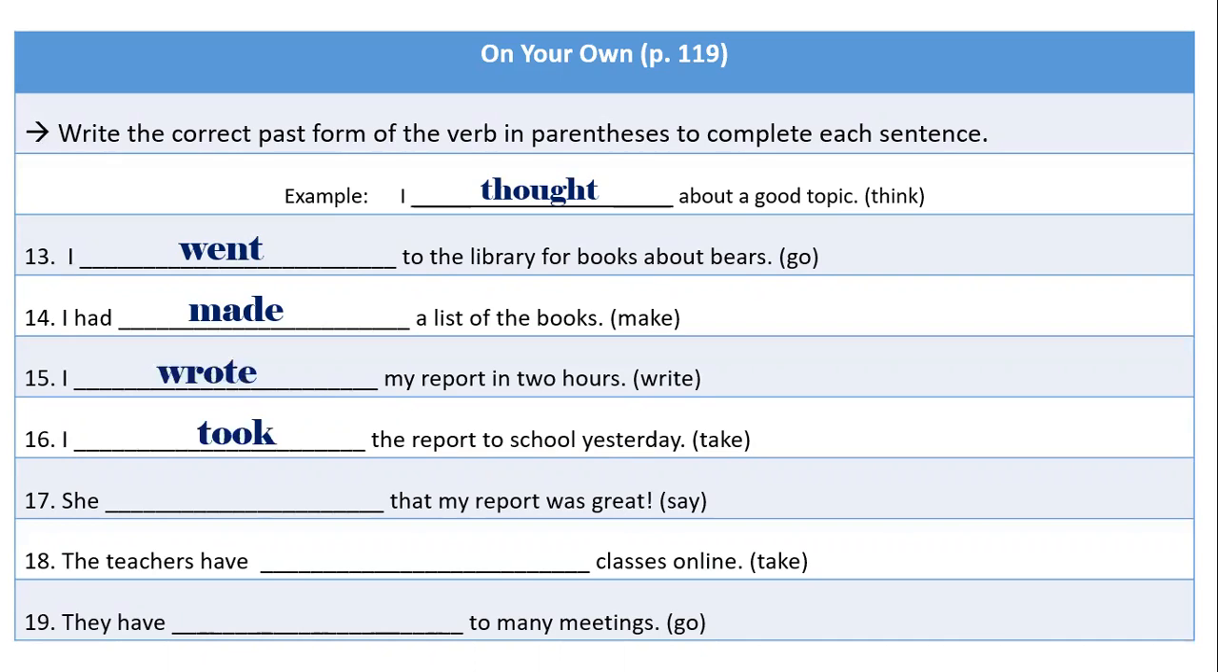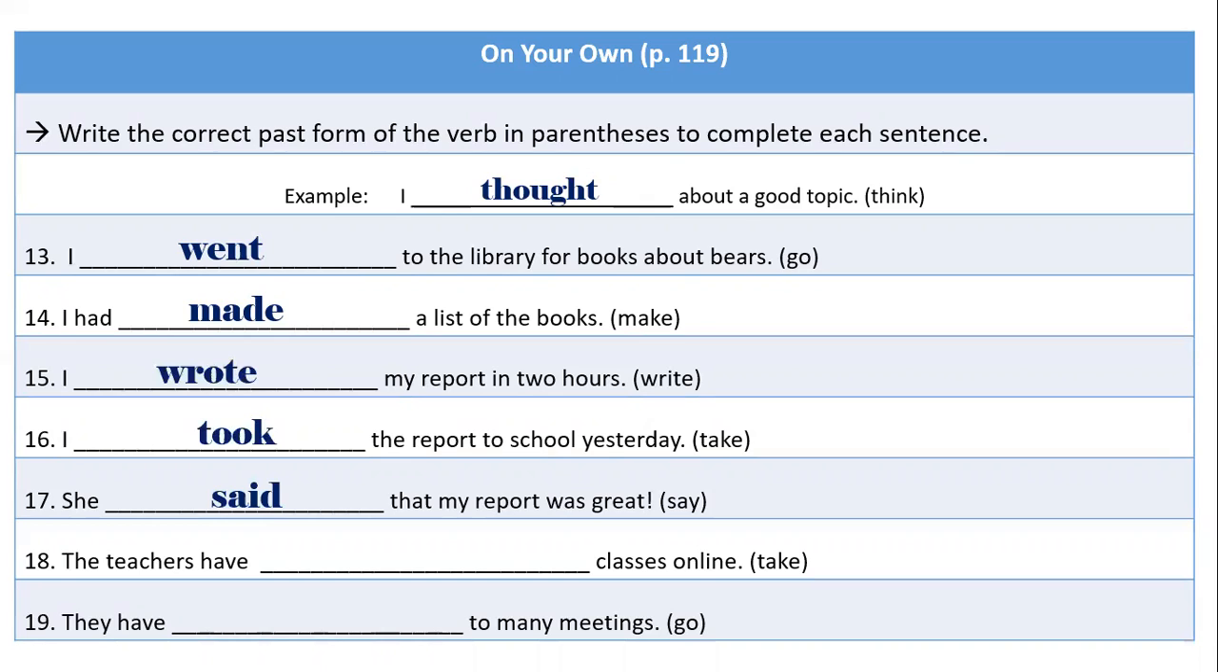Number 17, she blanked that my report was great, and our verb is say. What is the past tense of say or the past with helping verbs? Do we have a helping verb in that sentence? No, we don't, which means what? We are going to use the past tense. So we go to the table, we find the verb say, and then we look at the column for the past tenses. And what is the past tense of say? Said. Very good. She said that my report was great. You guys are awesome. You're doing so good.